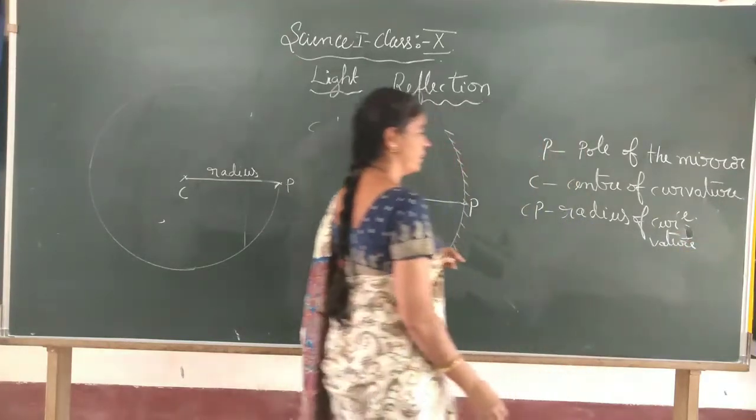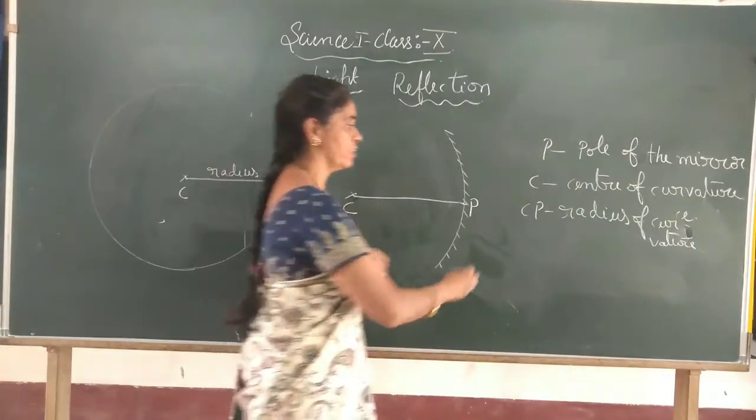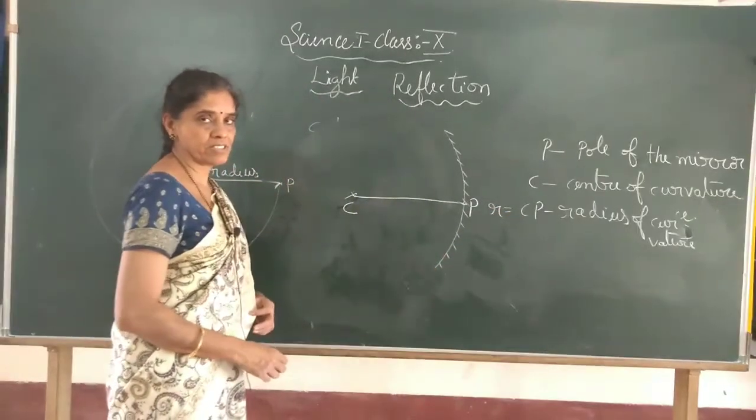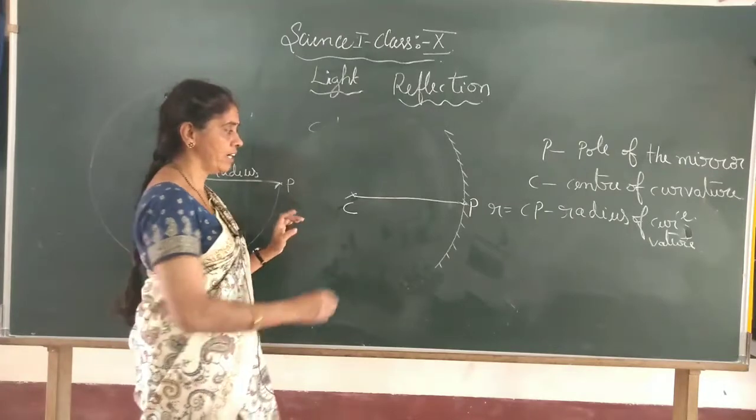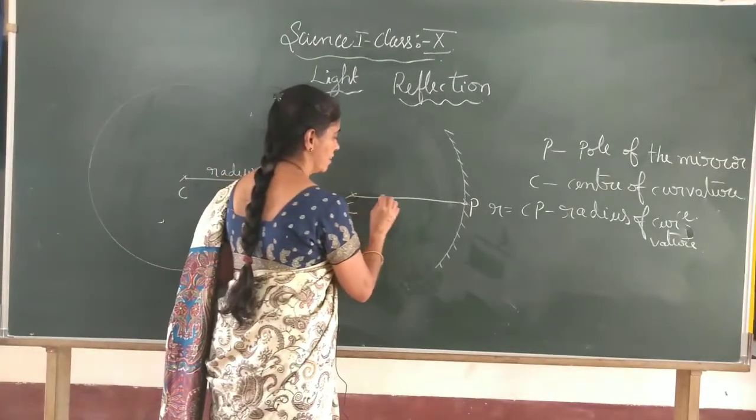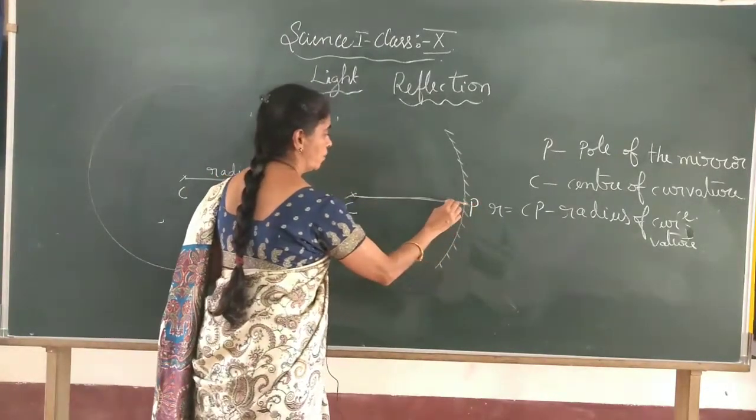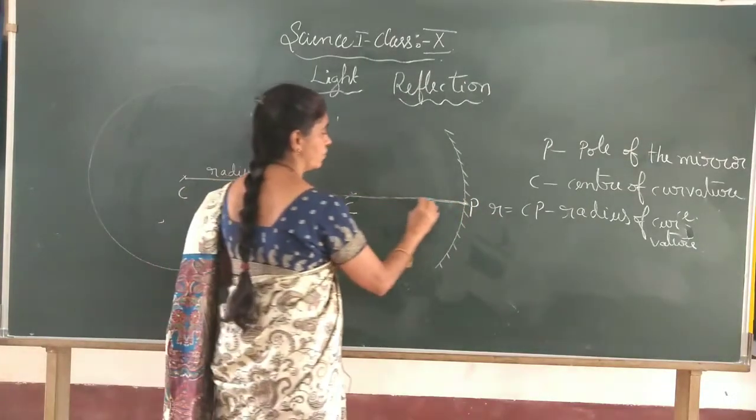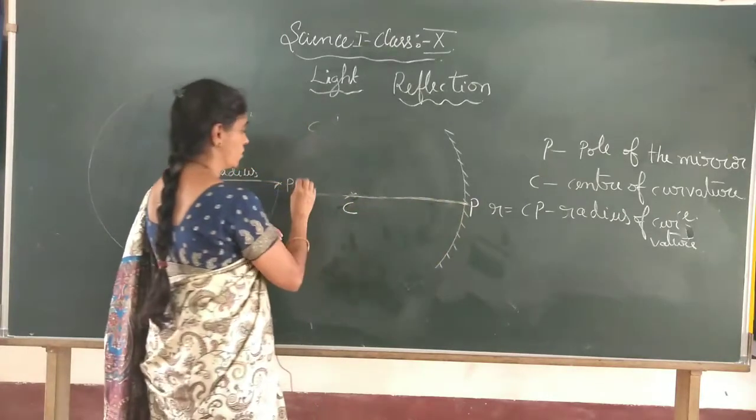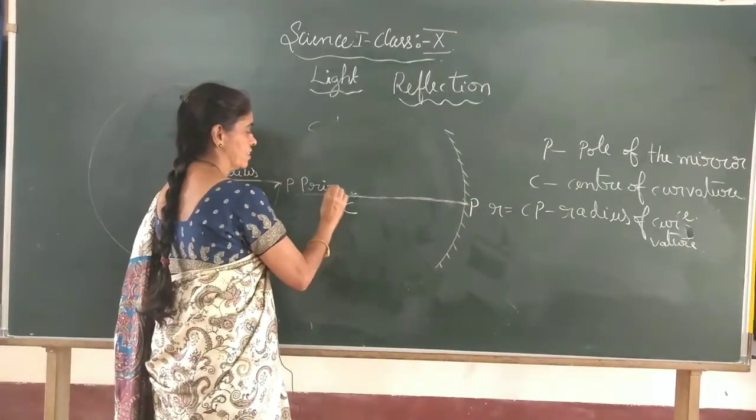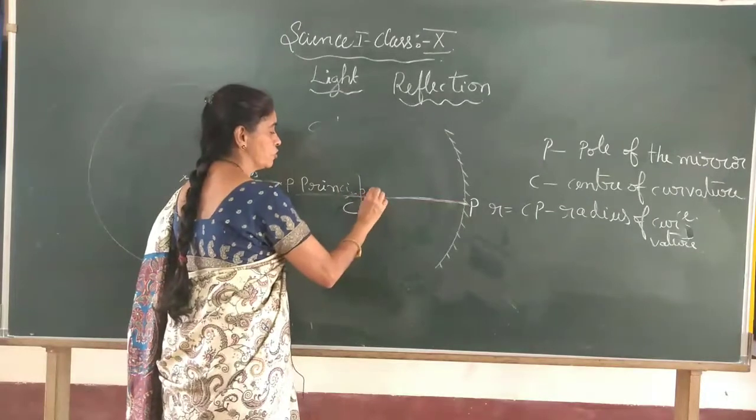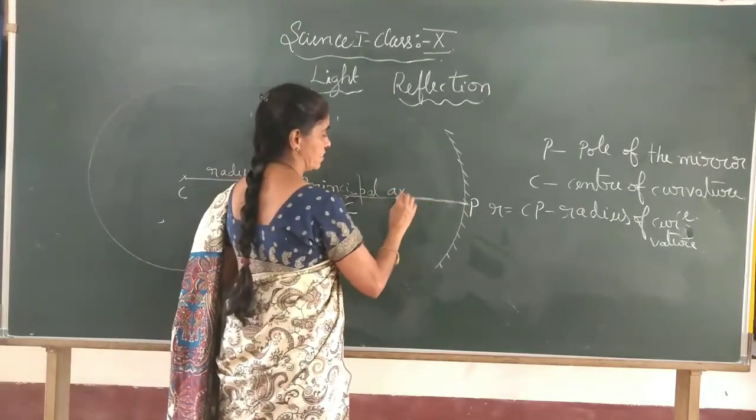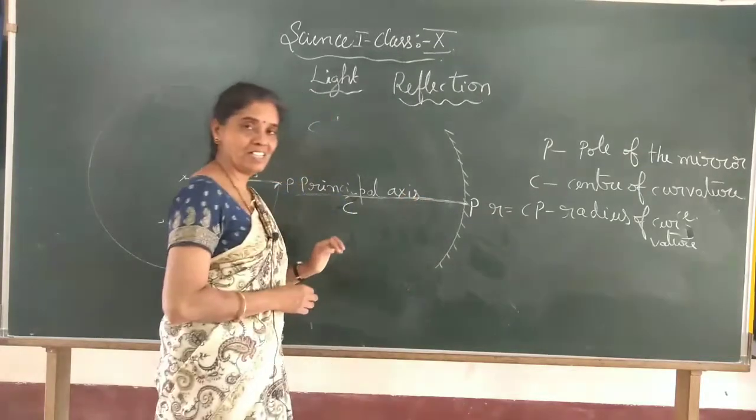It is nothing but a radius of curvature, and usually the letter R is used to indicate radius of curvature. If we draw that line passing through the pole and center of curvature, this is the imaginary line. If we draw the CP line, it is called the principal axis. These are some terms we usually use in case of spherical mirrors.